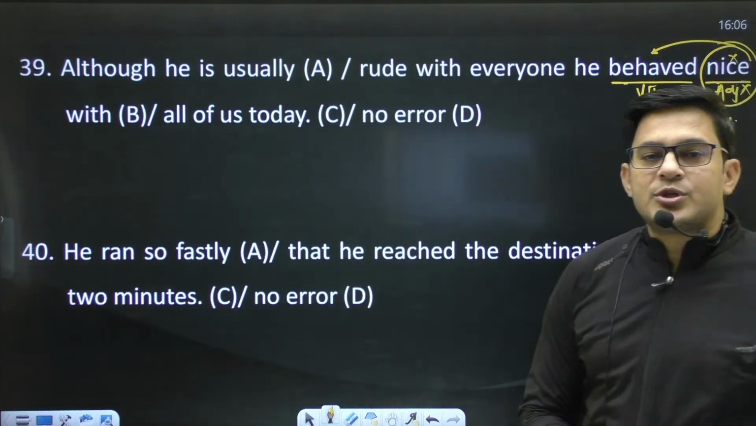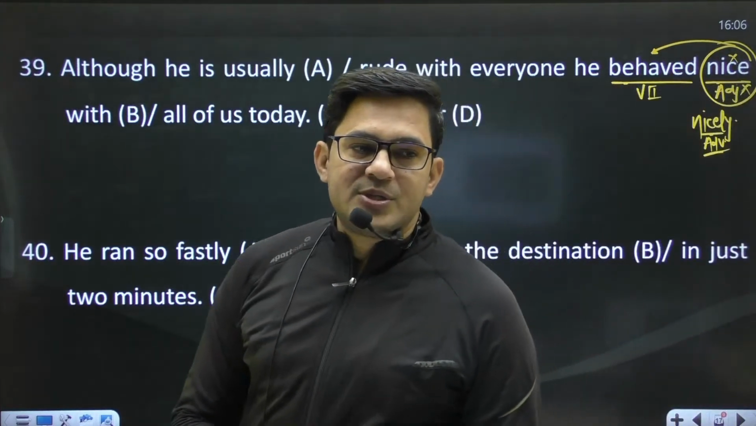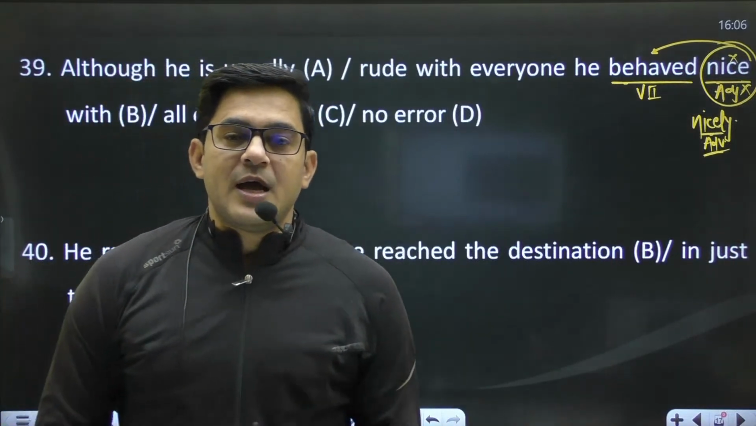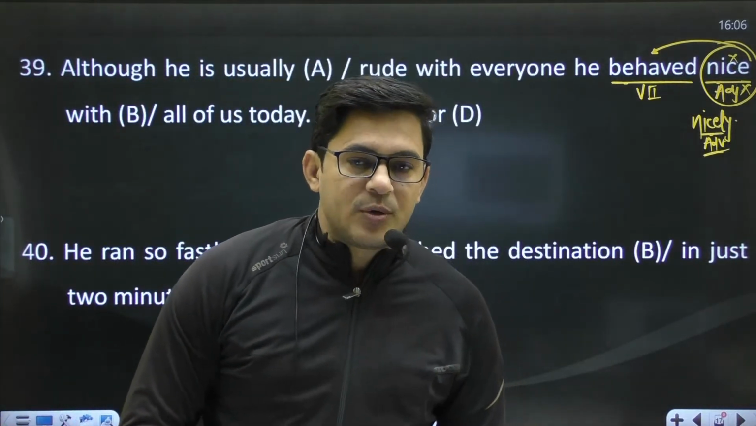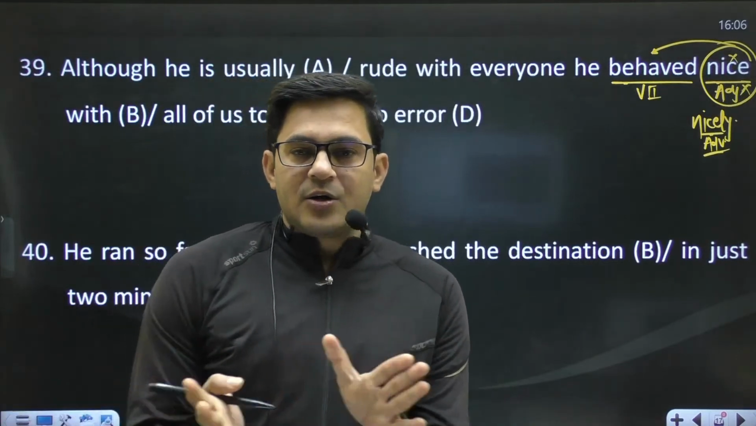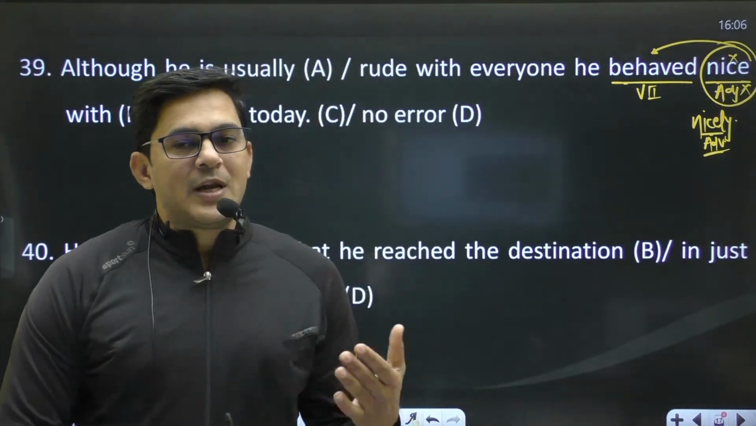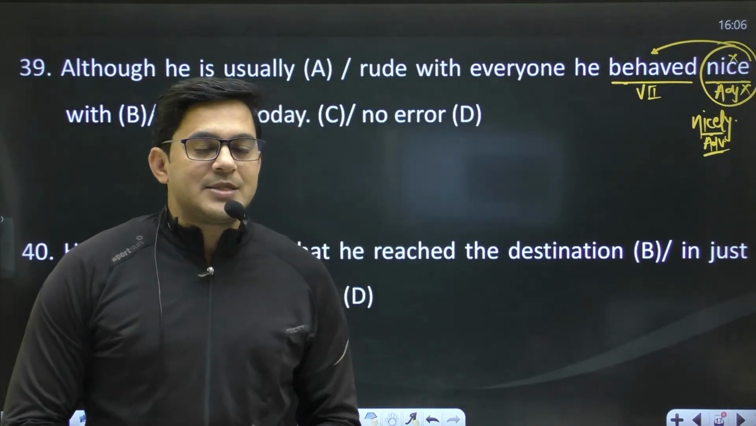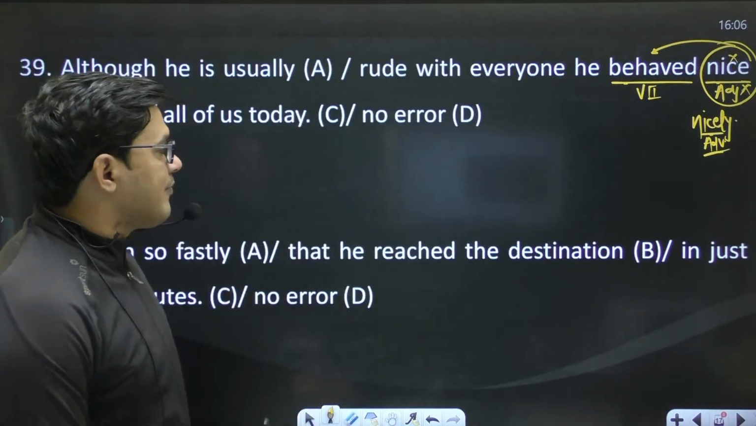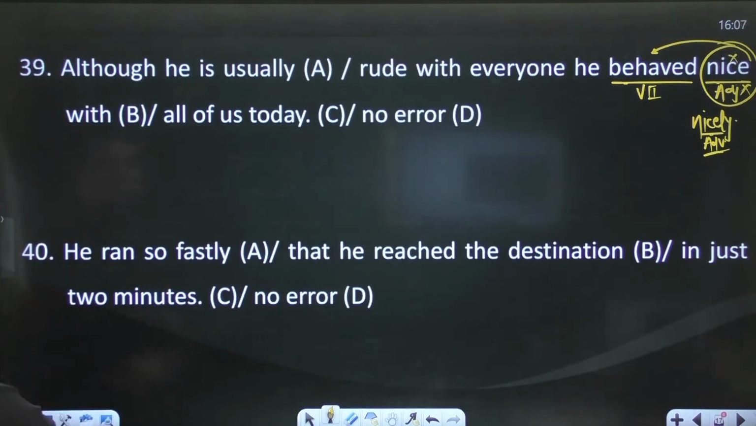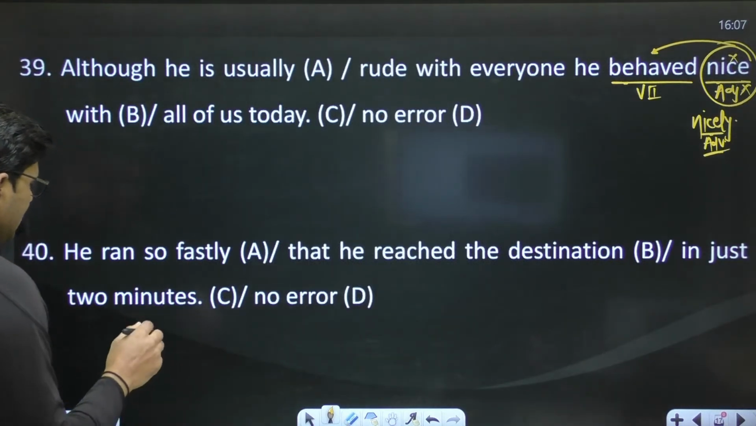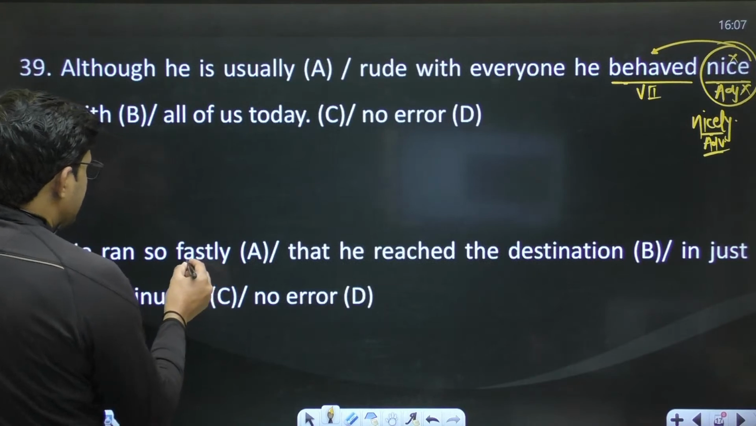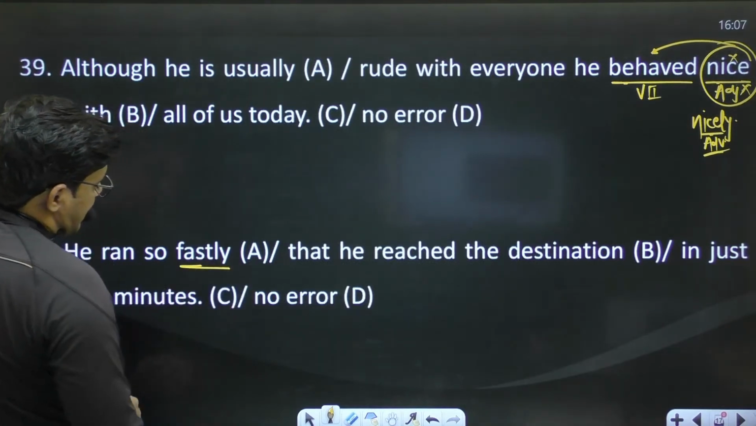The reason behind this is the definition of adverb. Adverb is a word which qualifies a verb, an adjective and another adverb. So we have to work according to the definition, and to qualify a verb we require an adverb. That's why replace nice with nicely. Next sentence: he ran so fastly that he reached the destination in just 2 minutes. This is also a good sentence. You have a word fastly.